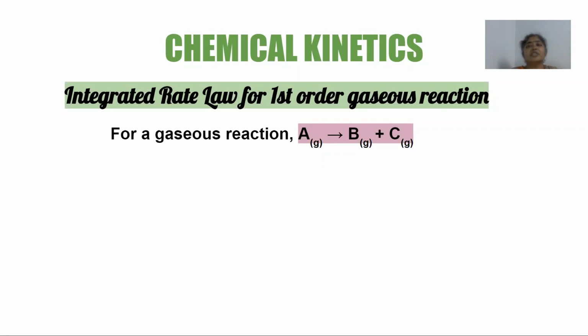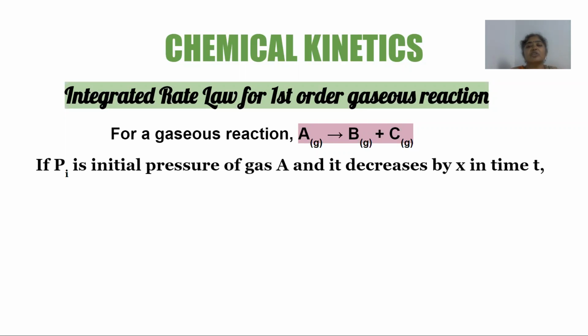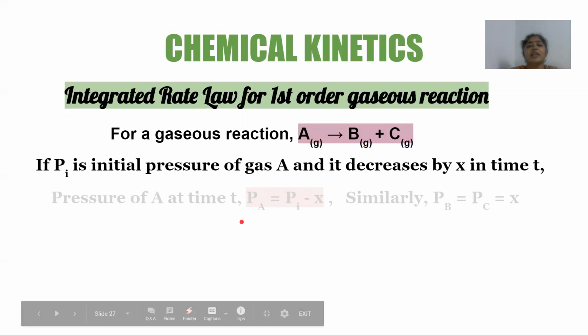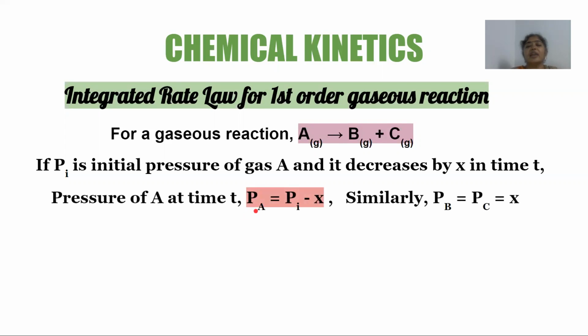So for gaseous substances, it is always beneficial to measure the pressure of the gas rather than the concentration of the gaseous reactants. So let us consider that the initial pressure of the gas A is Pi, and let us assume that the pressure of this gas decreases by an amount X over a period of time T. Now in that case, the pressure of the reactant A after time T can be denoted by Pi minus X, that is initial pressure minus the amount of decrease.